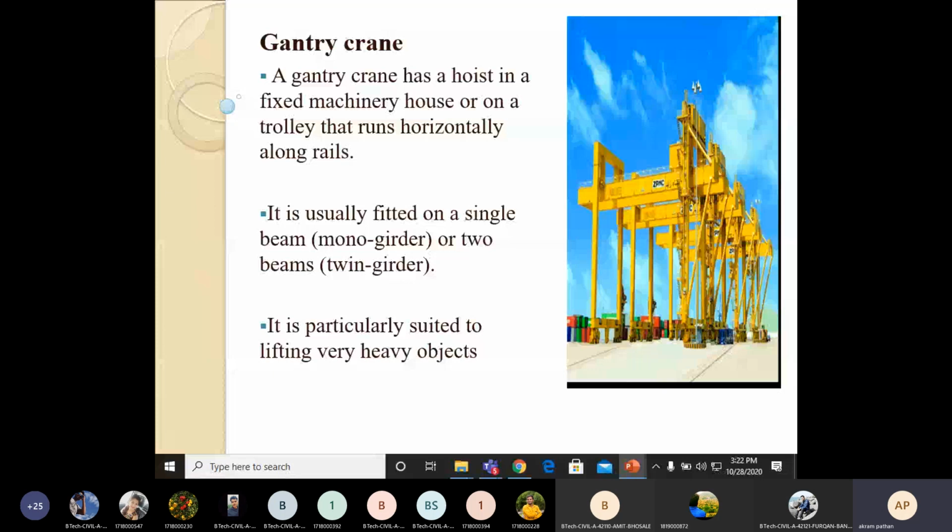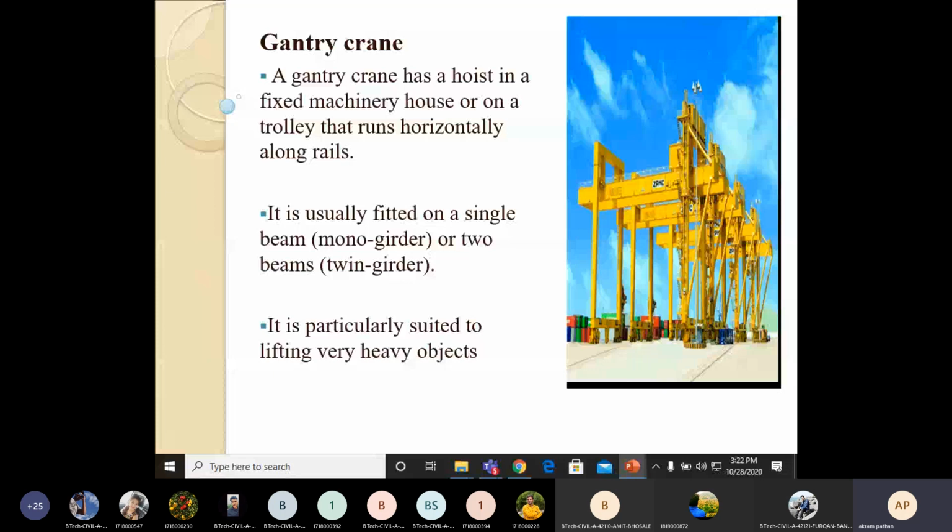Then another important type of crane is the container crane. The container crane, or ship to shore rail mounted gantry crane, is a specialized version of the gantry crane.